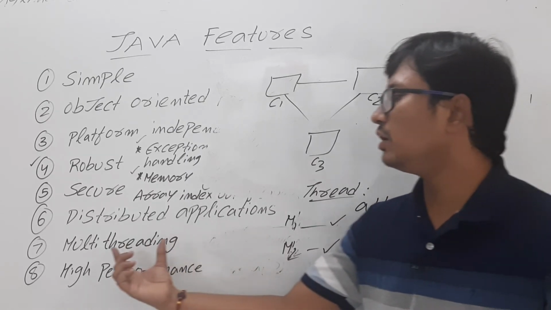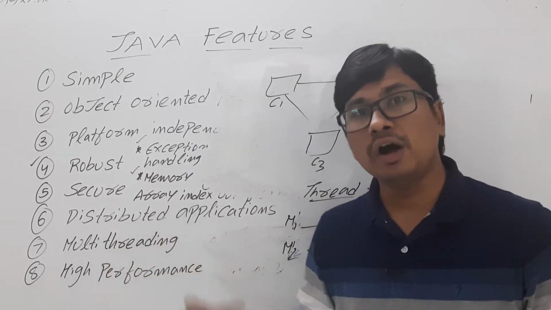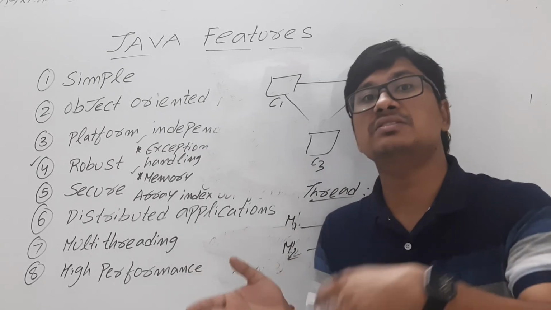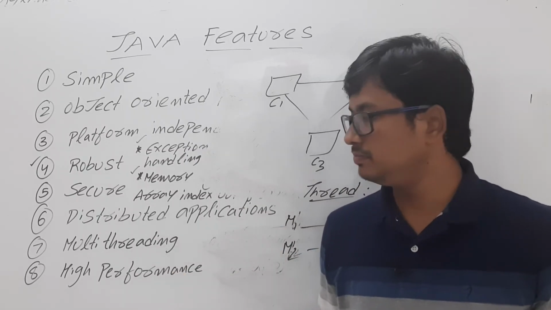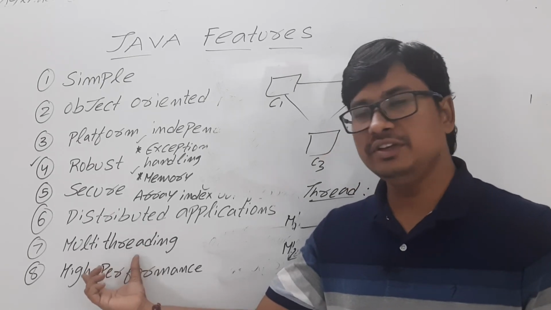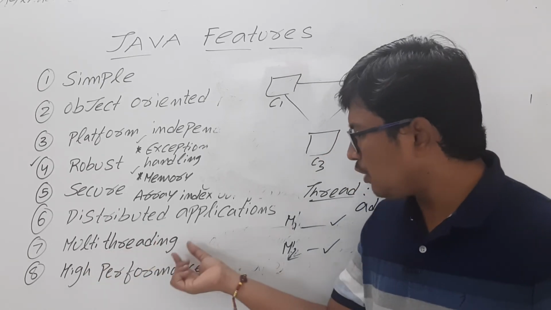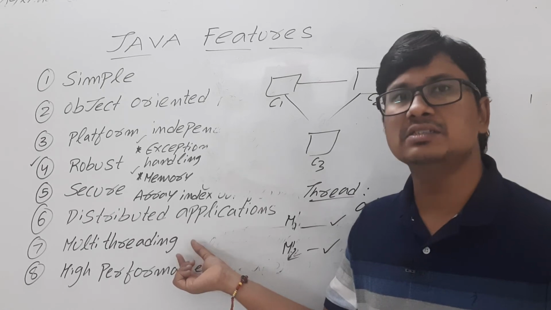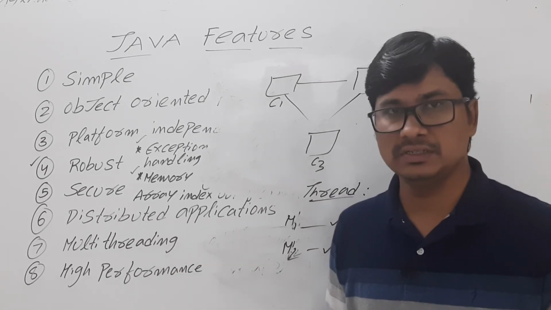This is what we call multi-threading: concurrently executing several parts of the same program at the same time. This is one of the good features Java supports. The advantage of providing multi-threading is that it will improve CPU performance.